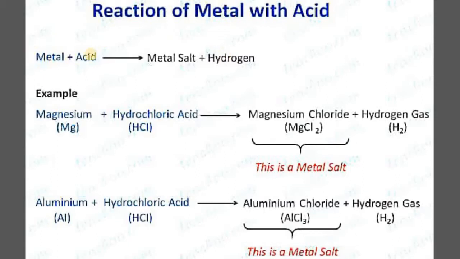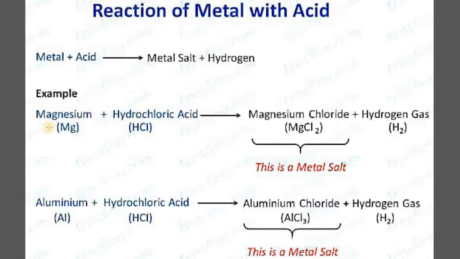So a metal on reacting with an acid leads to the formation of the corresponding metal salt plus hydrogen. I will talk about certain conditions wherein this metal salt and hydrogen formation does not always take place. We will discuss that in the next slides. But wherever a metal is reacting with an acid, it will always lead to the formation of metal salt along with hydrogen gas evolution.